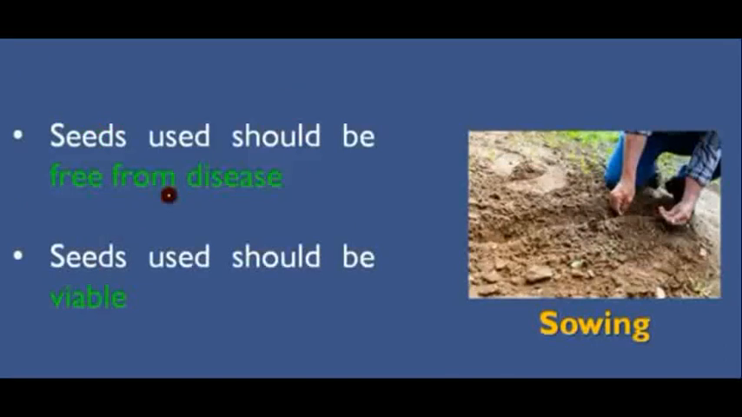Already I told that the selection of seed is a very important part in sowing. So here the seeds used should be free from diseases. You know that in the environment there are so many microorganisms and pests. So the seed which is growing into the plant should not be destroyed easily by these microorganisms or pests. Next, the seed used should be viable.